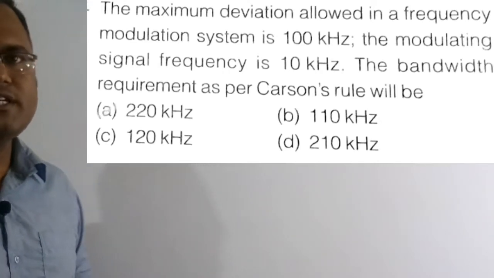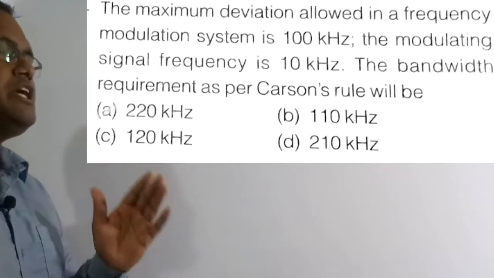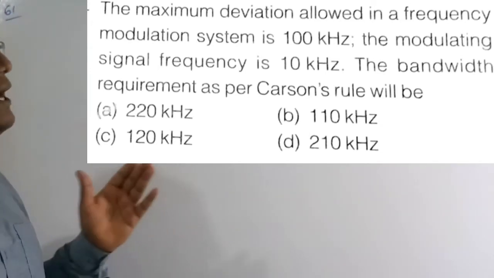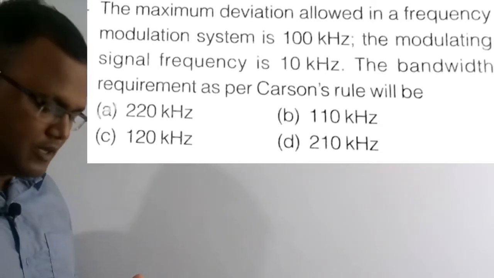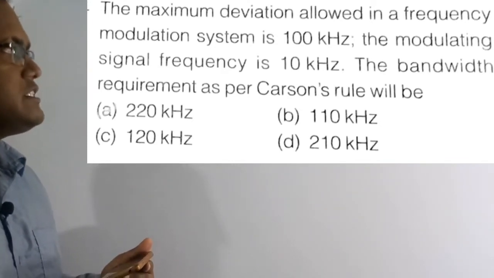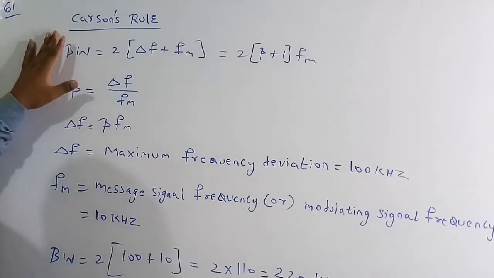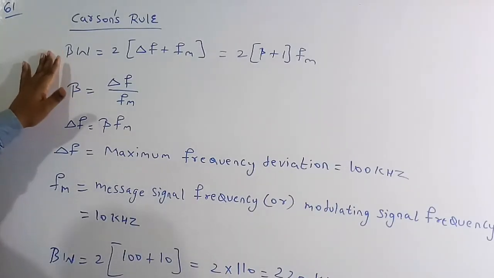So we need to find the bandwidth of the FM modulation when the delta f and also the fm are given. We need to find the bandwidth by using Carson's formula. Therefore, out of the four options, option A, which is 220 kilohertz, is the correct solution of this question. So let's solve this numerical. By using Carson's rule, we need to find the bandwidth of the FM modulation.